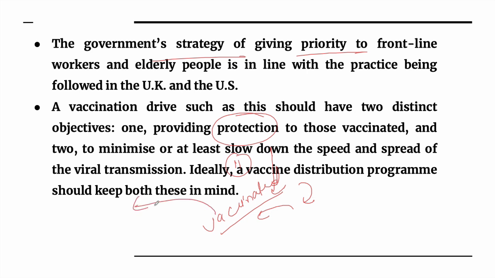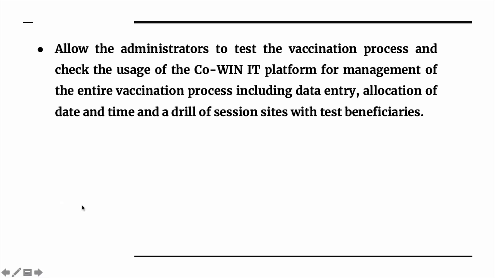The argument made is like, if you are putting elderly people in priority, most of these elderly people are in house, means the movement of the elderly people is very less. So if you are providing vaccination to the elderly people and their movement is very less, then how come they will help in limiting the transmission? This is the argument made by the author of this article.